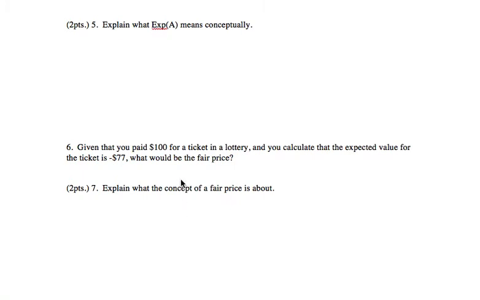For 6, this is the tricky one. You paid $100. Expected value for the ticket is 77. What would be the fair price? Remember the formula? It's y plus x. Y is the amount you pay plus the expected value. It has to be in that order. So in this case, $100, the amount you pay, plus negative 77. You can do the math. Once you calculate that, that would be the price where neither side benefits. Both sides break even.